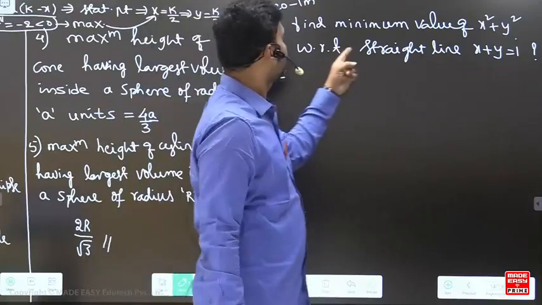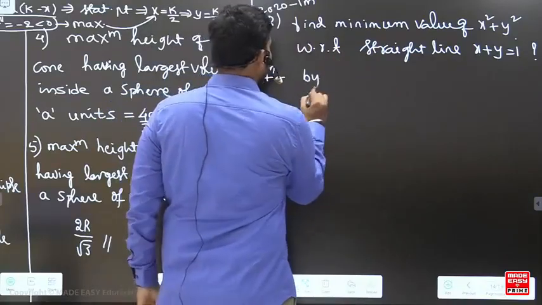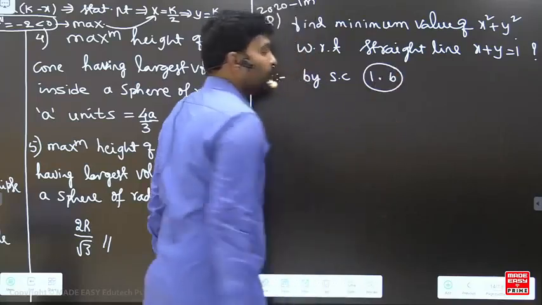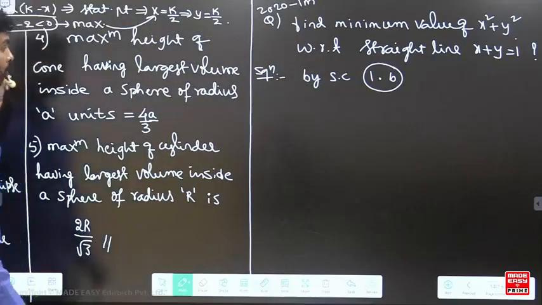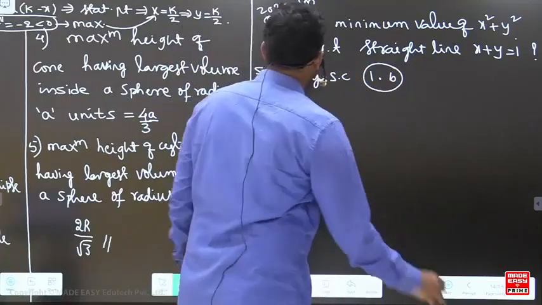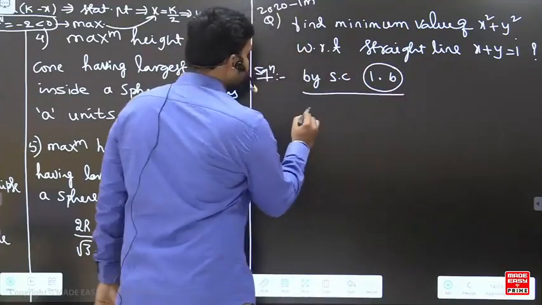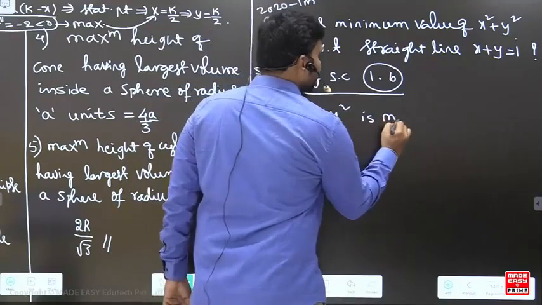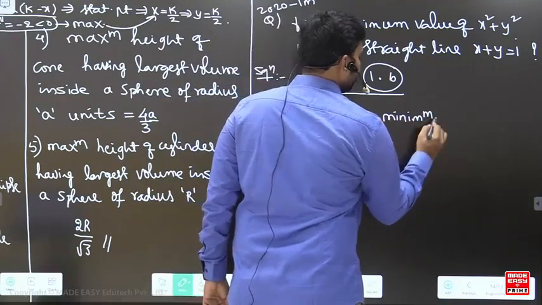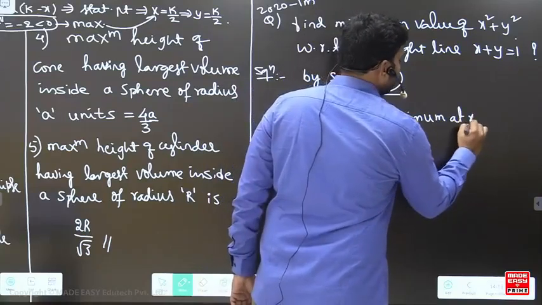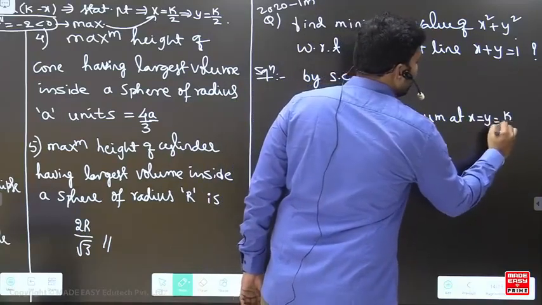Right, here it is. So by shortcut, which one? By shortcut number 1.B, I think 1.B. So shortcut number 1.B is that x square plus y square is minimum,